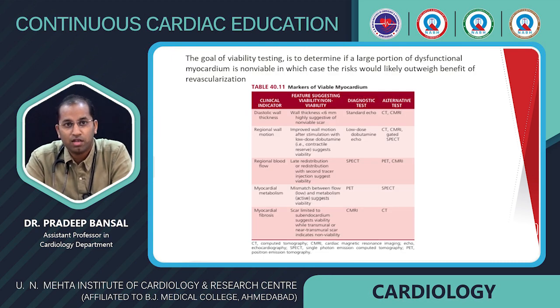So there are multiple modalities to show the viability of the myocardium. For echo, a wall thickness of less than 6 mm is highly suggestive of non-viable scar. In low-dose dobutamine stress echo, improved wall motion after stimulation with low-dose dobutamine is suggestive of viability. In SPECT, late redistribution or redistribution with a second tracer injection suggests viability. In PET scan, a mismatch between flow and metabolism suggests viability. In cardiac MRI, scar limited to the subendocardium suggests viability, while transmural or near-transmural scar indicates non-viability.